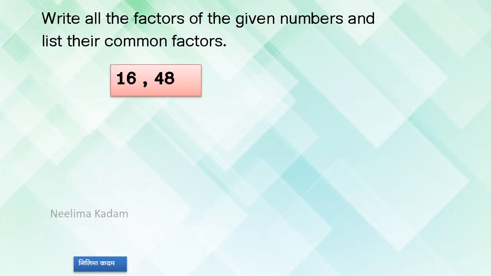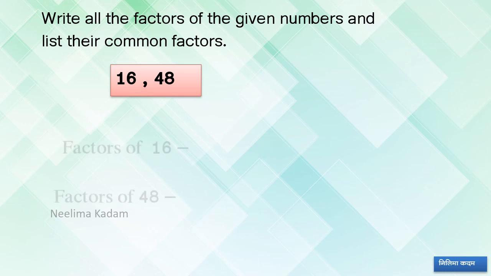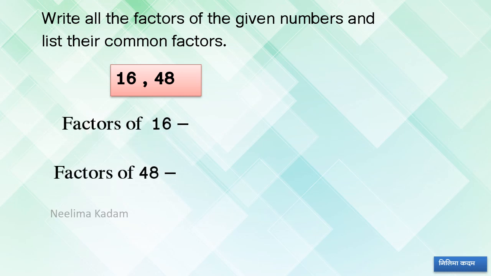Here numbers are given, 16 and 48. We have to find out the factors of 16 and 48. So factors of 16 and factors of 48. Now again with the help of divisibility test. First of all, 1 is the factor of that number. We know that. Next, it is an even number, therefore 2.